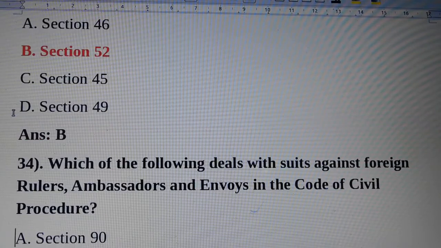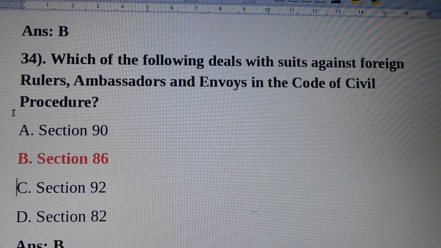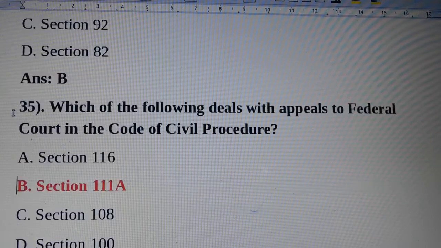Question number 34. Which of the following deals with suits against foreign rulers, ambassadors and envoys in the Code of Civil Procedure? Answer is option B, section 86. Question number 35. Which of the following deals with appeals to federal court in the Code of Civil Procedure? Answer is option B, section 111A.